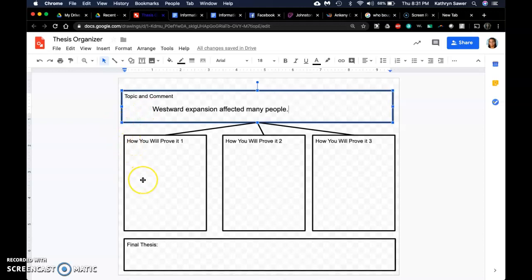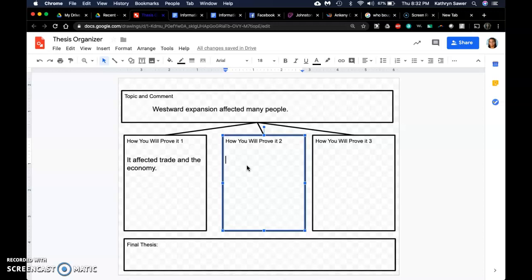So, my first reason, based on our discussions with Liddy and my research, is that westward expansion affected the economy and trade with many people. So I'm going to say that westward expansion affected trade and the economy. In the next box, I'm going to put the second reason why I think that westward expansion affected many people.